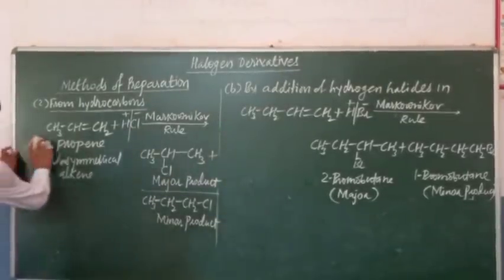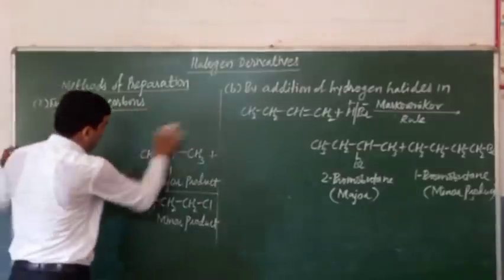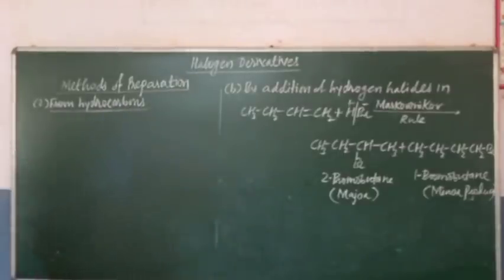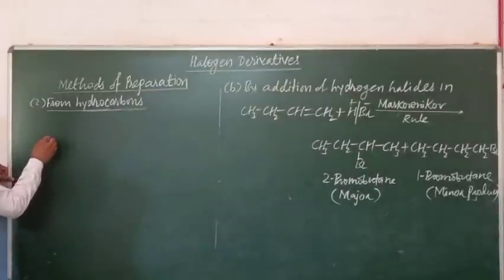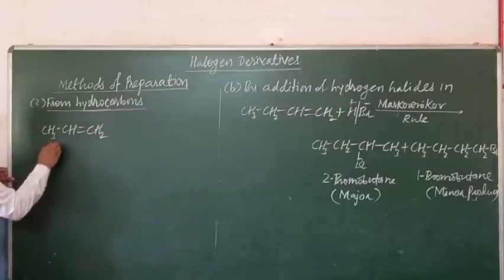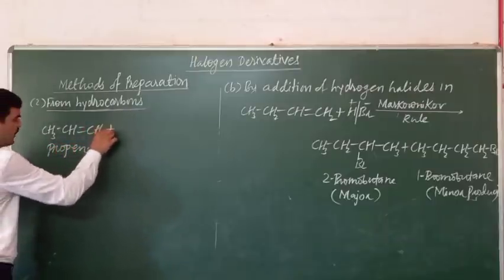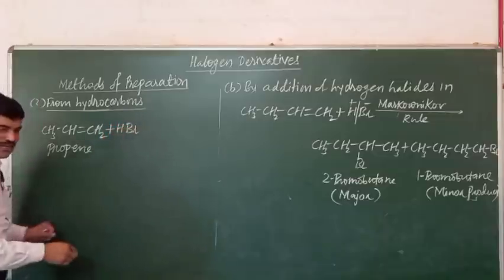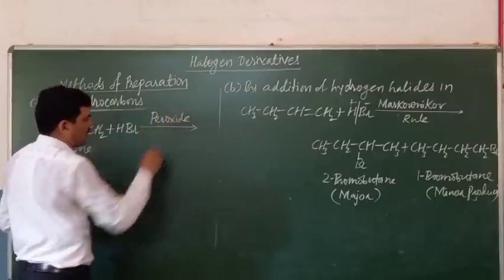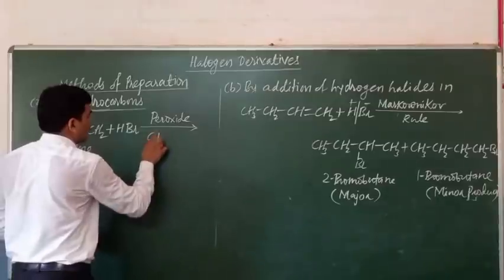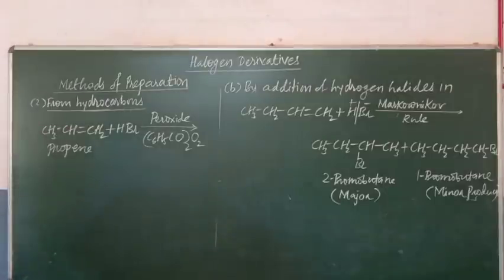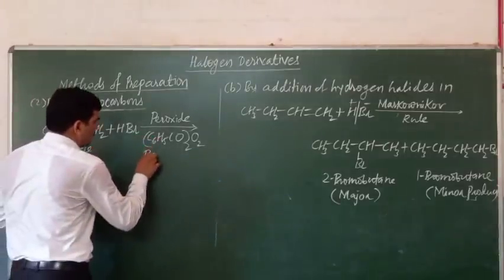Now here, if the same type of addition of unsymmetrical reagent in the unsymmetrical alkene is carried out in presence of organic peroxide. Suppose you take here the example of propene, which is unsymmetrical alkene, and in this propene, if we add unsymmetrical reagent, that is the HBr, in presence of organic peroxide such as benzoyl peroxide.